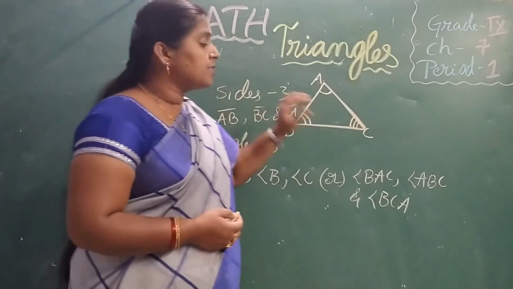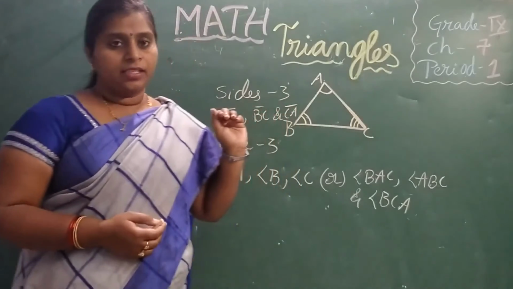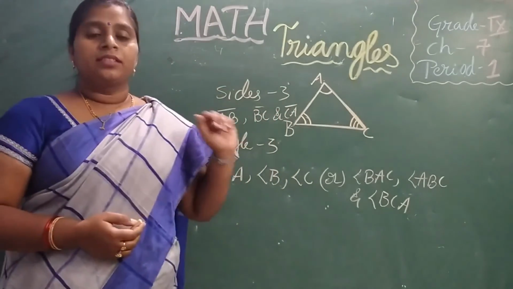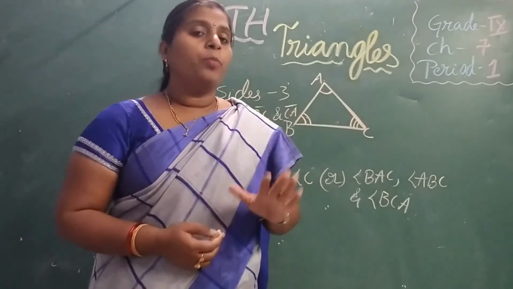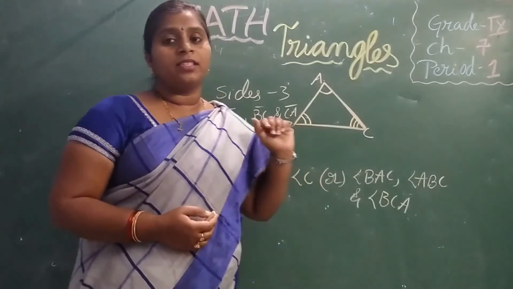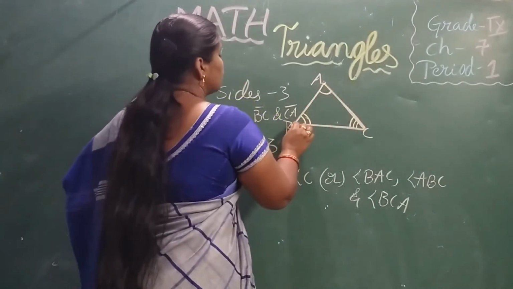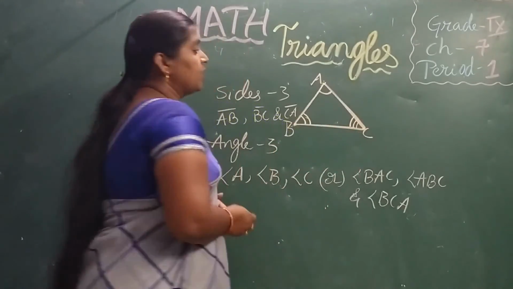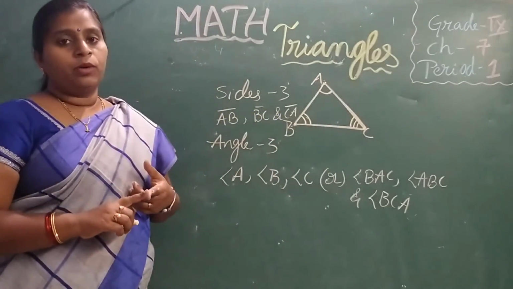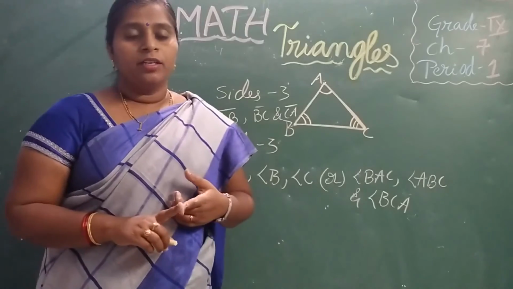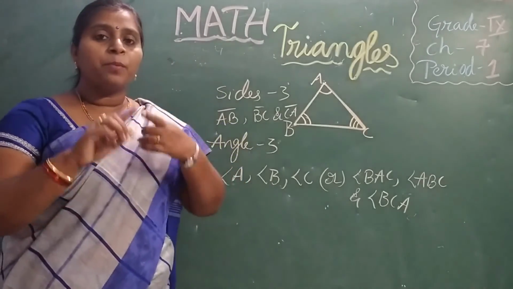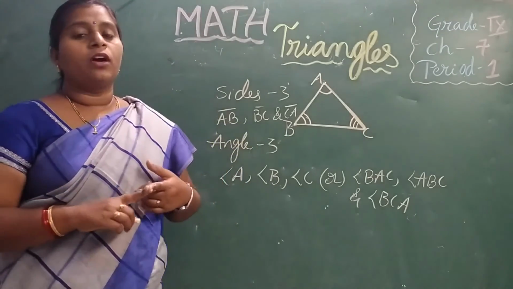So how many angles does a triangle have? 3 angles. How many sides? 3 sides. These are called the components of the triangle. Along with these angles and sides, it also has vertices. What is a vertex? A vertex is nothing but a point. Where two line segments meet, that point is called a vertex.